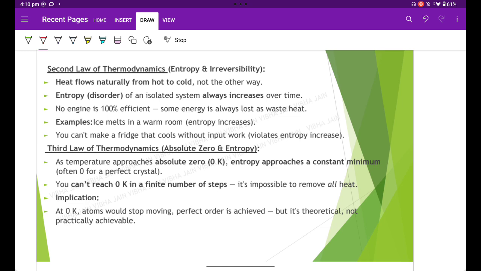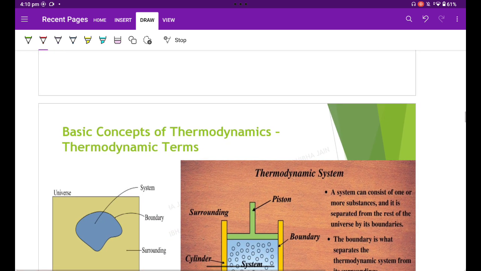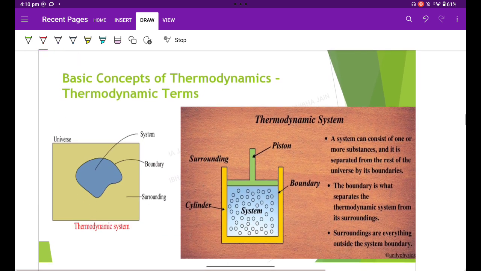Then the third law of thermodynamics: the entropy of a perfect crystal of an element in its most stable form tends to zero as the temperature approaches absolute zero. We are going to discuss all these four laws of thermodynamics one by one in detail. But before we discuss these laws in detail, we should be aware of some thermodynamic terms that we will be using in the coming chapter.